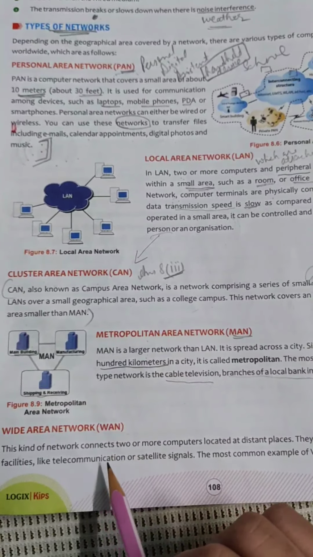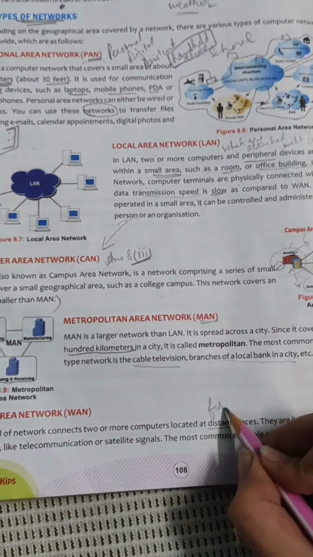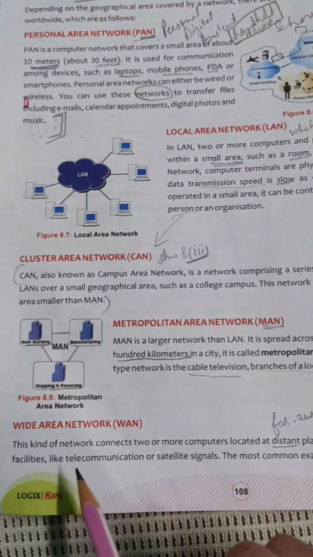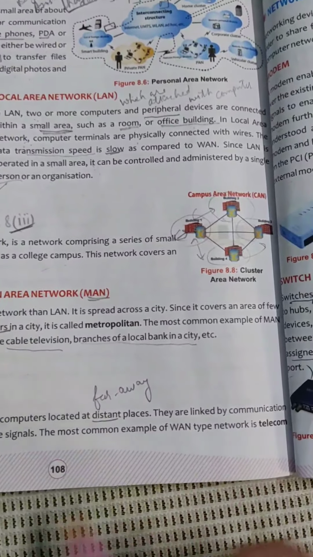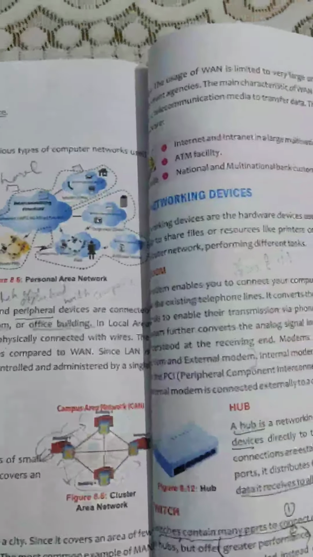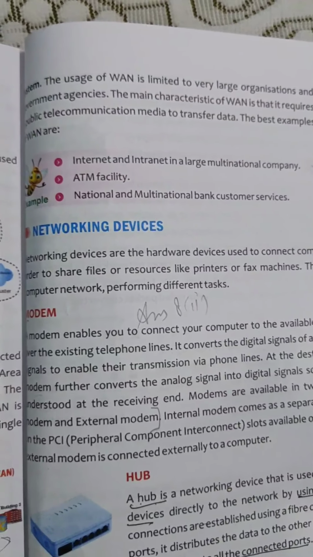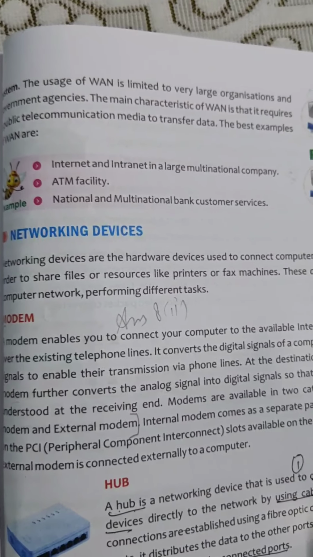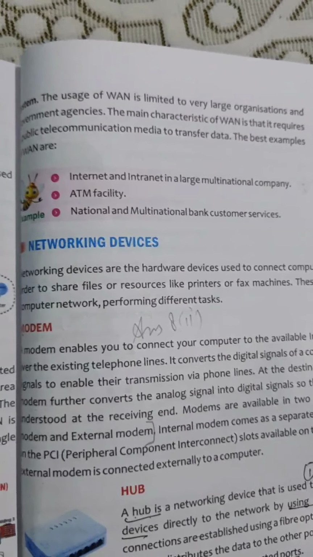Next one is WAN. This kind of network connects 2 or more computers located at distant places. Distant means very far away places, which are linked by communication facilities like telecommunication and satellite signals. The most common example of WAN is the telecom system. The usage of WAN is limited to very large organizations and government agencies. The main characteristic of WAN is that it requires public telecommunication media to transfer data.